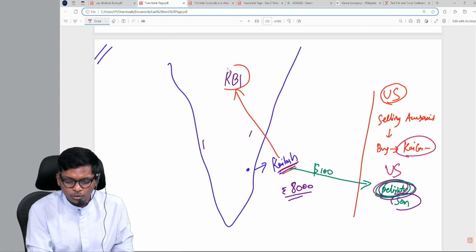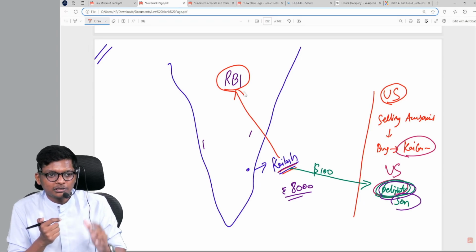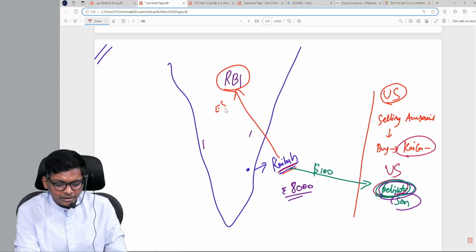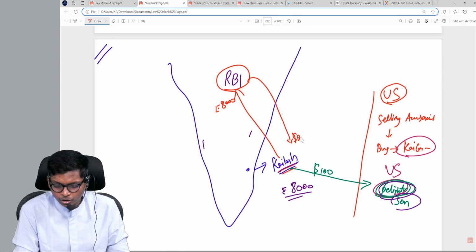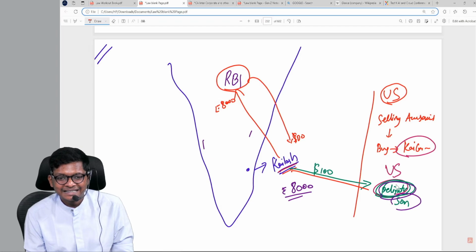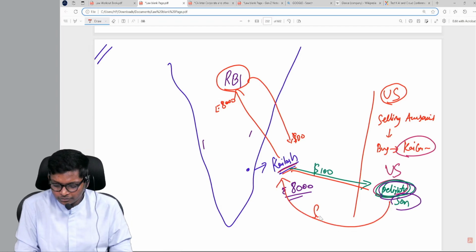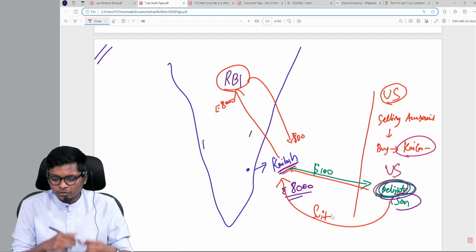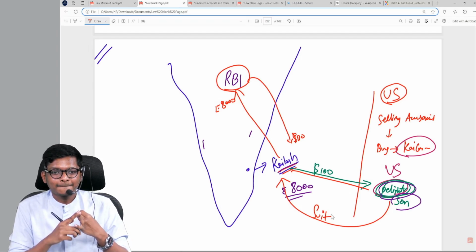So Kailash went to RBI and told, RBI, I want some dollars. So he gave 8,000 rupees to RBI and RBI gave him $100. Excited, that $100 he gave to Delightson, and Delightson gave him that equipment, suit. Okay. So Delightson is happy. Kailash is very happy.